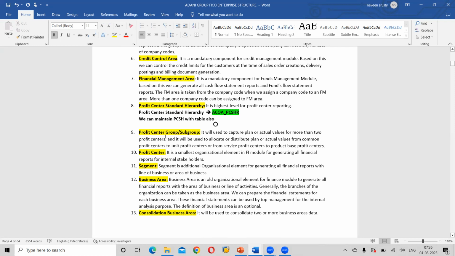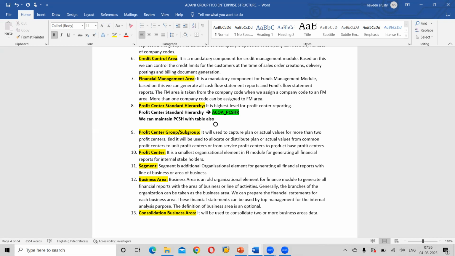Under the profit center standard hierarchy, we have profit center groups and subgroups. Okay, so what are groups and subgroups? They will be used to capture plan or actual values for more than 2 profit centers. What is the amount you are spending, what is your plan value, and what exactly you are spending. For example, if I take advertisement, we thought that at the initial level when we start our company or some business, we need to spend 1 lakh rupees per annum on advertisement. So that is the plan value.